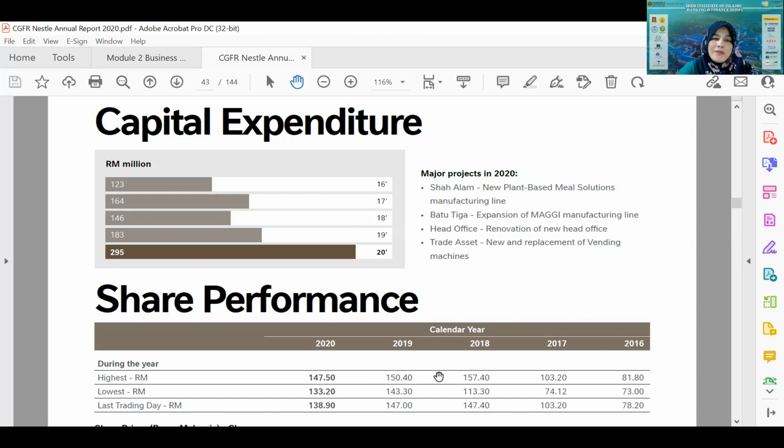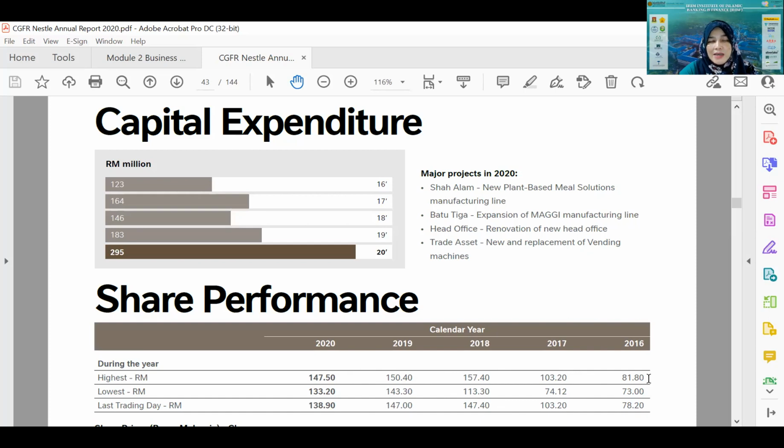So they make a lot of profit from buying the share of Nestle. This is known as capital gain. When we buy shares and the price of the shares increases, we are gaining a capital gain, a profit from the capital gain. If the price, let's say, from 81 ringgit went down to 50 ringgit, it is a capital loss.